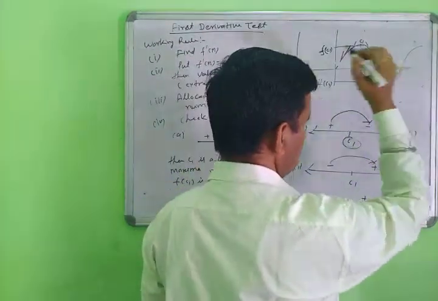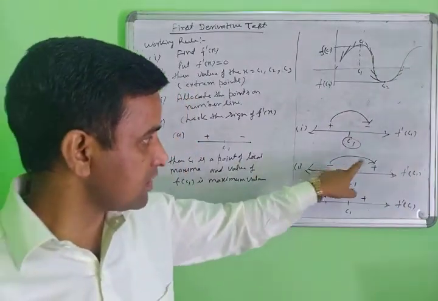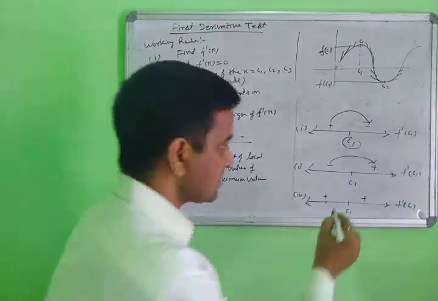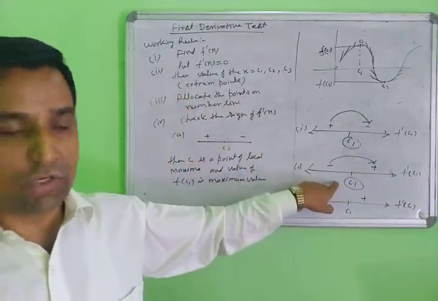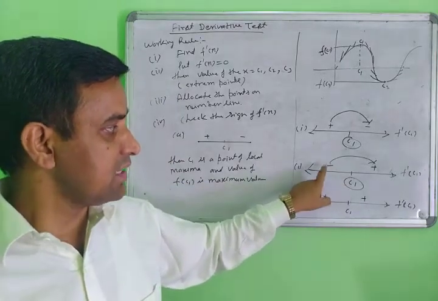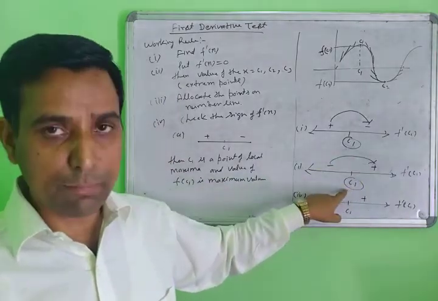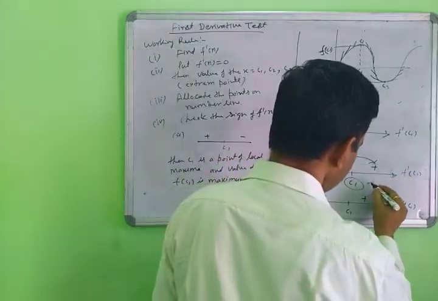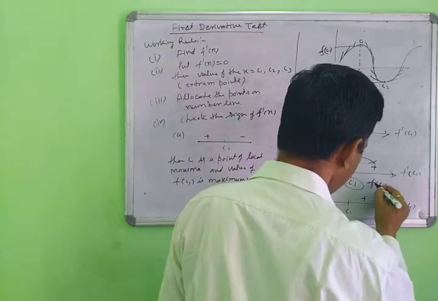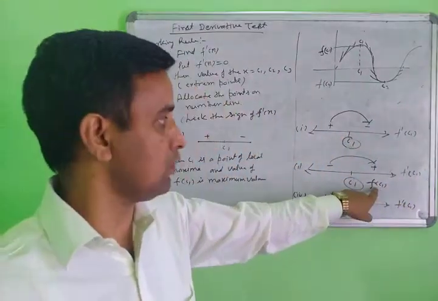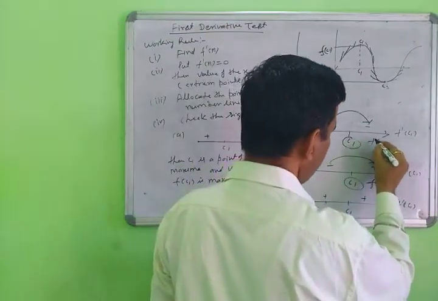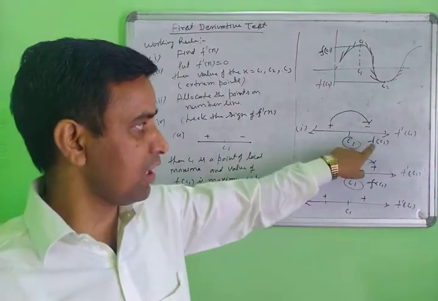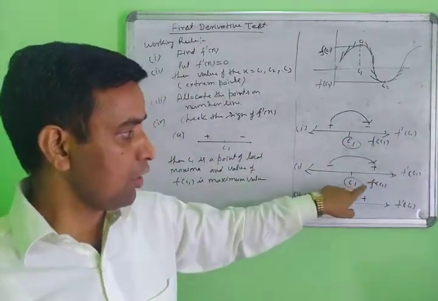So if the sign of f dash x goes from negative to positive, then you can say C1 is the minima point in this condition, and the value f(C1) is the minimum value. Here is the maxima point or maximum value, and here the minima point or minimum value.